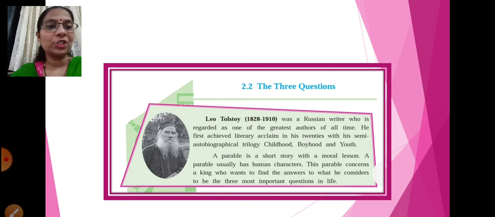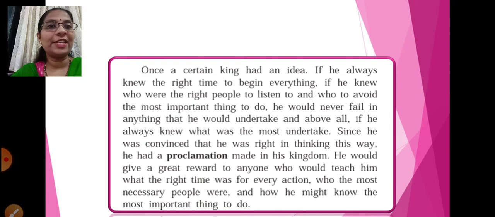A parable is a short story with a moral lesson. A parable usually has human characters. This parable concerns a king who wants to find the answers to what he considers to be the three most important questions in life. So that is why the king wants three questions to be answered. So this is a story about what those questions are and how the king got the answers to these three questions. Fine. We'll read the lesson now.